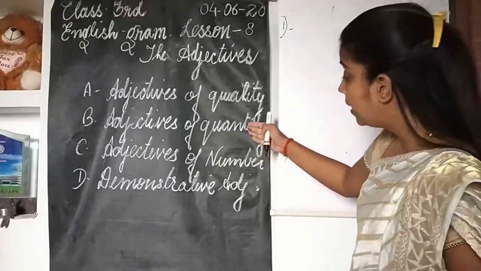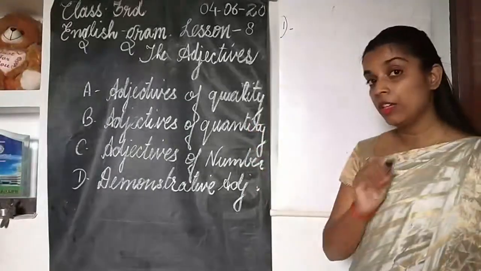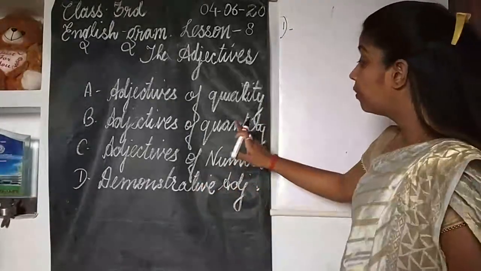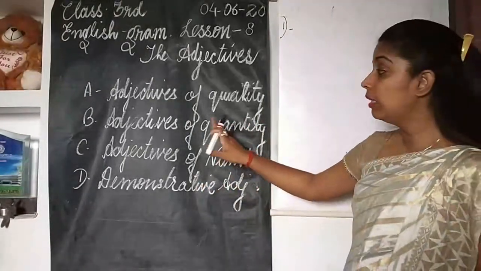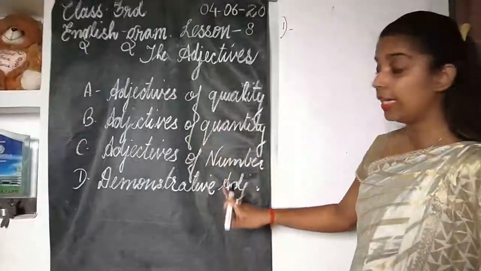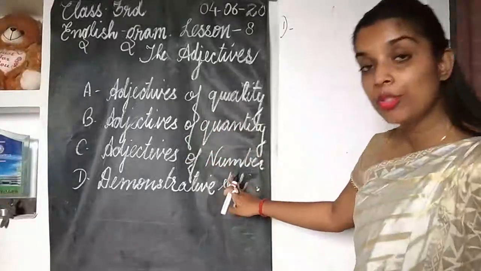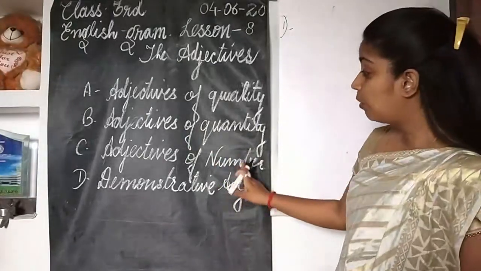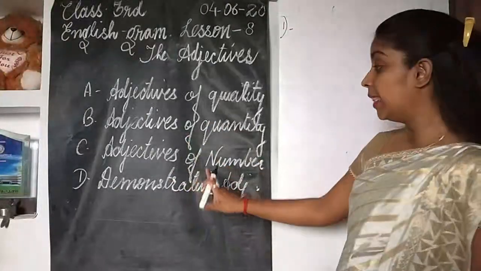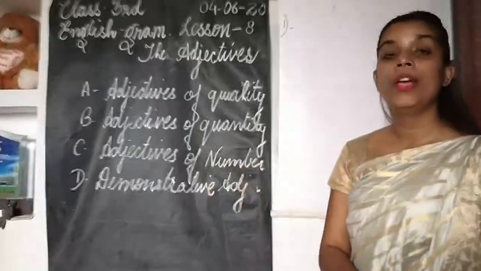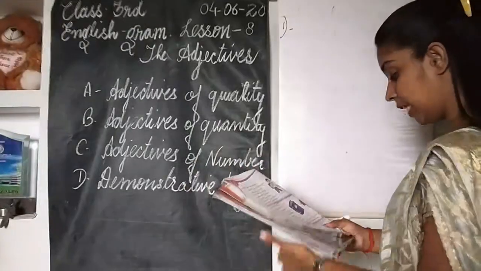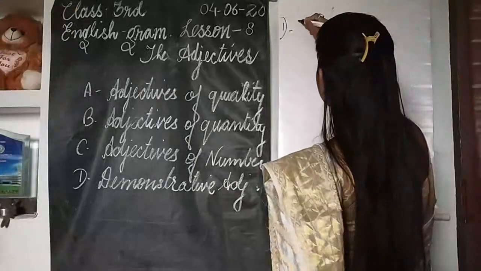Okay, now quantity and number. You might get confused between adjectives of quantity and adjectives of number. I'll give you the examples, and through examples only I'll make you understand.